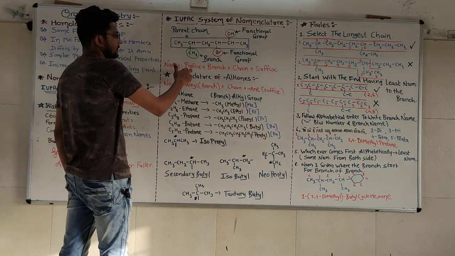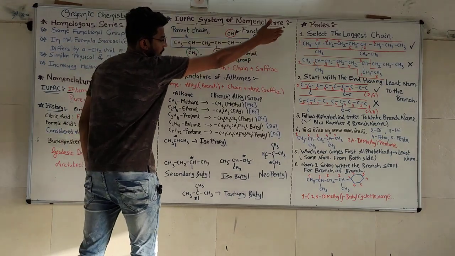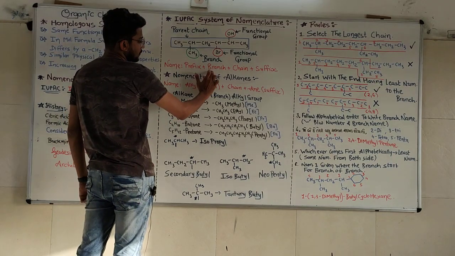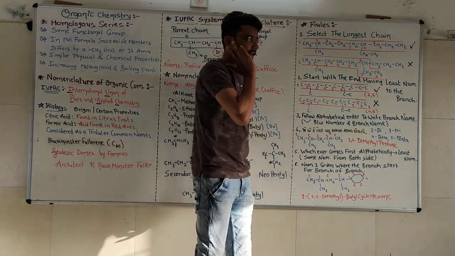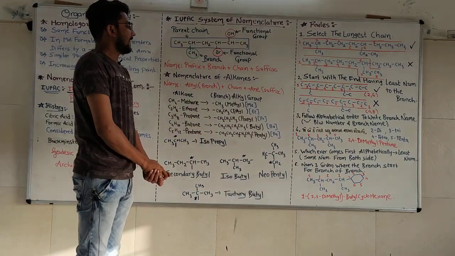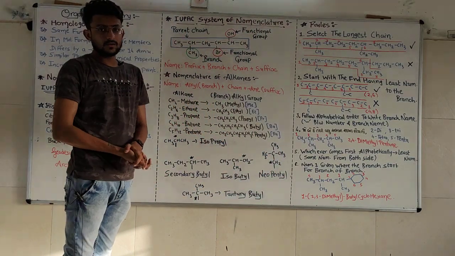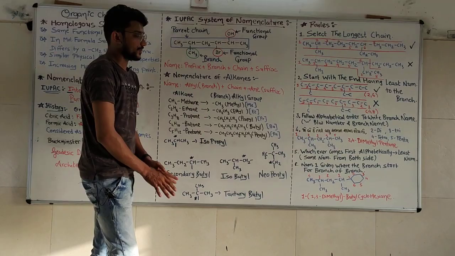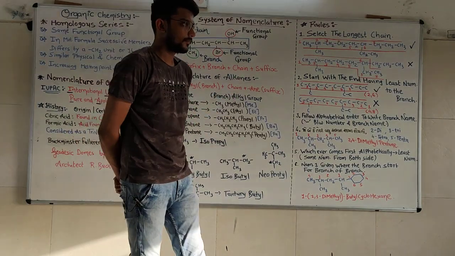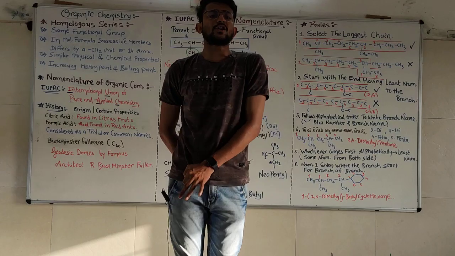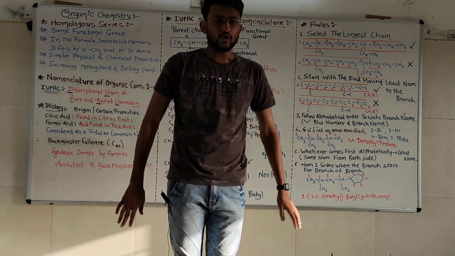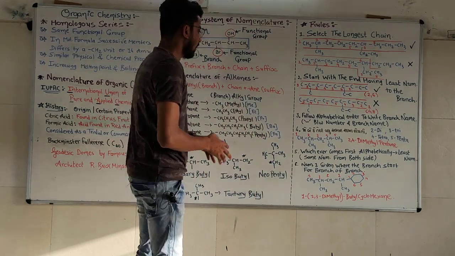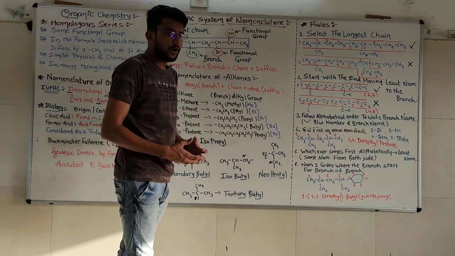Position with the prefix. How we are going to determine position, we will discuss over here. So position plus prefix, position plus branch, chain, and last suffix. Now forget about the functional groups. We will start from the basics. In the sense, we are only going to do nomenclature here of the alkanes. Alkanes means only carbon and hydrogen, and all the bonds are single bonds. No double bonds are there, no triple bonds are there. So simple alkane nomenclature, a basic nomenclature, a start of the nomenclature.